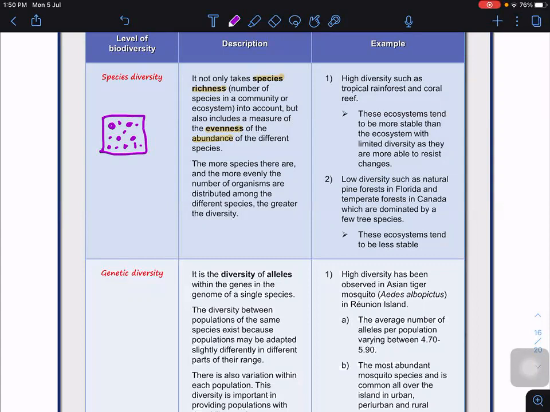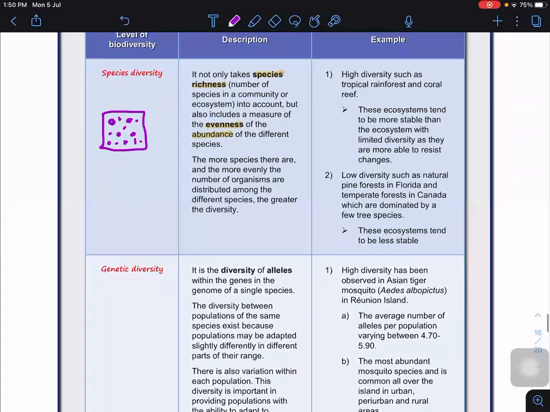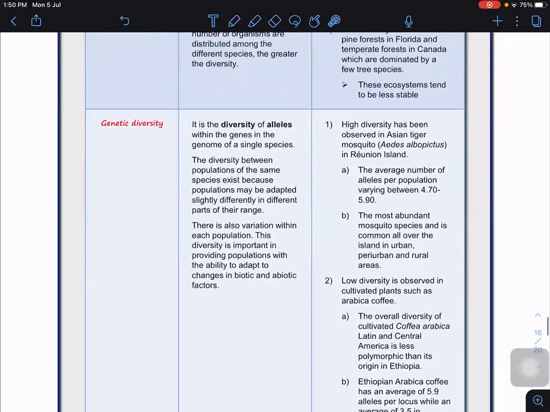Imagine the rabbits. If I have 10 rabbits compared to one rabbit, with 10 rabbits I may have a brown rabbit, a white rabbit, an orange one, an agouti, so different forms. Therefore, we have more genetic diversity. If you compare with one or two, they may have only one phenotype. Can you see that? So a higher number contributes to the gene pool and also genetic diversity. So it's the diversity of the alleles within a gene of a genome of a single species.